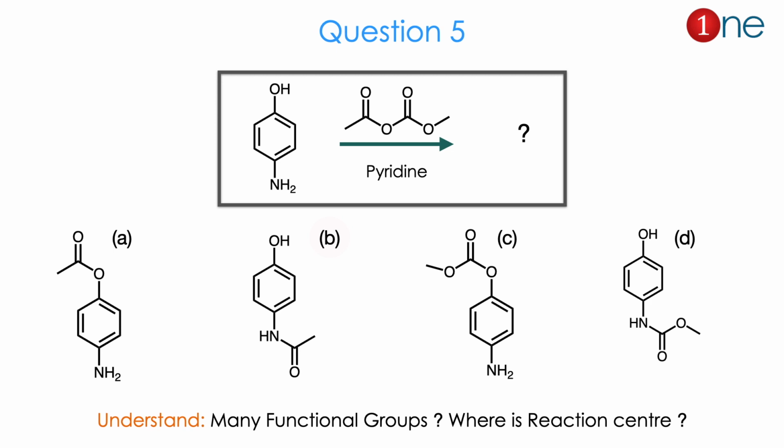Whether the reaction center is oxygen or nitrogen is the real question. If it is oxygen, what really happened to the other reactant? So the 4 possibilities are given here. Here you have to understand that many functional groups are involved, and the real question is where the reaction center is. The answer is B. Let us see how.